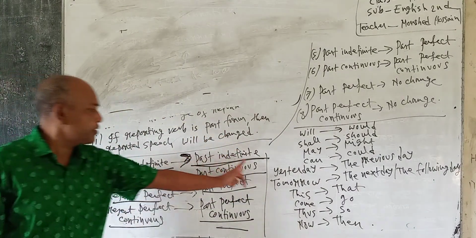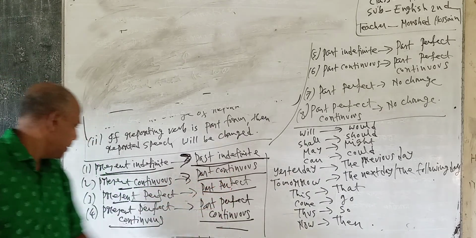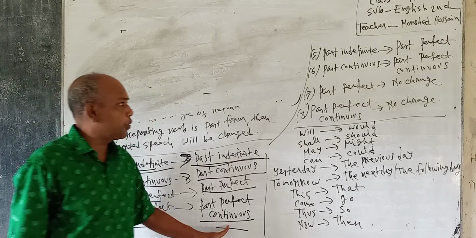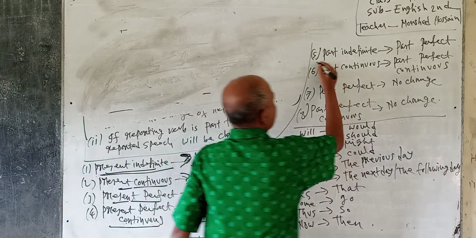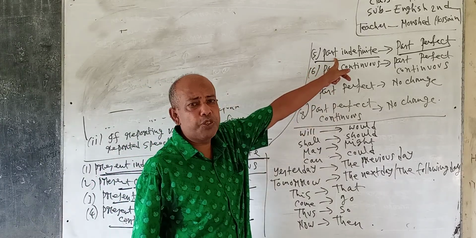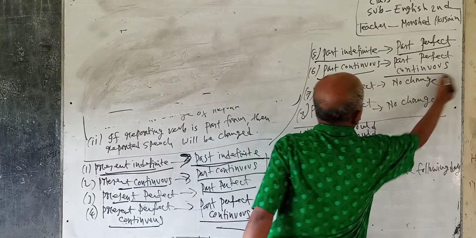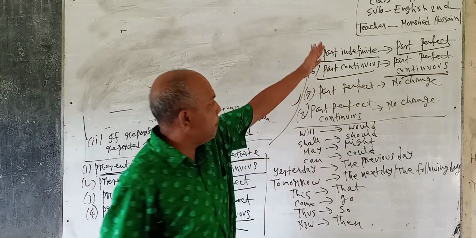Present indefinite, past indefinite. Present continuous, past continuous. Present perfect, past perfect. Present perfect continuous, past perfect continuous. Another rules also, past indefinite, past perfect. Past indefinite will be changed to past perfect. Past continuous, past perfect continuous. These are the very important rules.